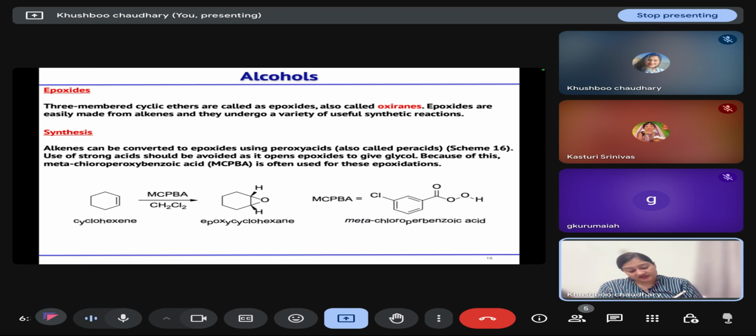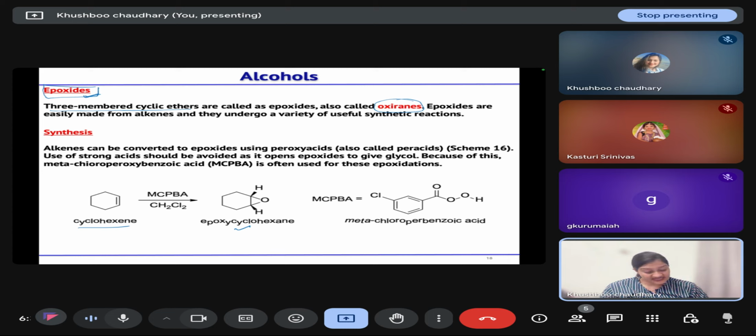Then the next group that we discussed is epoxides. So what are epoxides? Epoxides are 3-membered cyclic ethers, and we will call them oxiranes also. And epoxides are made mostly from alkenes. So for the synthesis, we have a cyclohexene and we are treating it with MCPBA, metachloroperbenzoic acid, and it leads to the formation of your epoxycyclohexane.